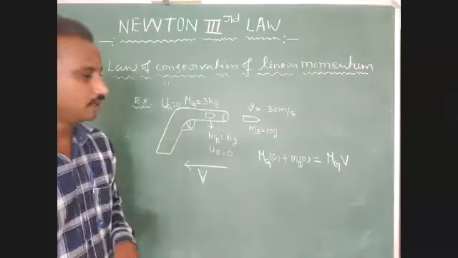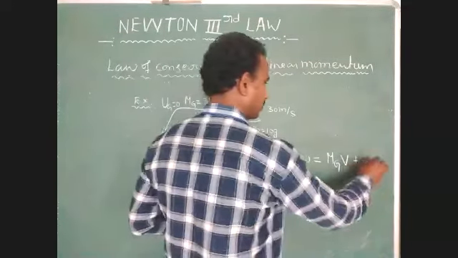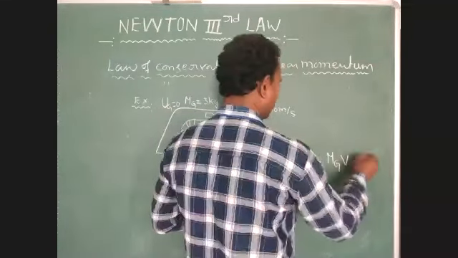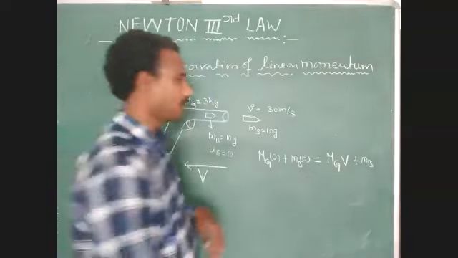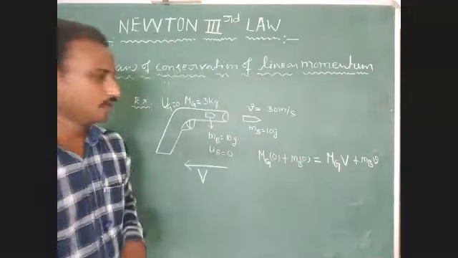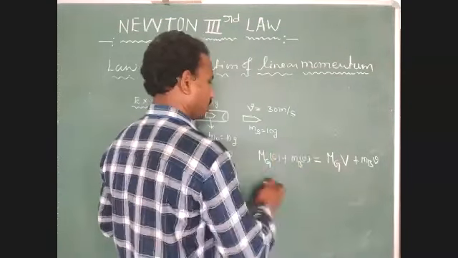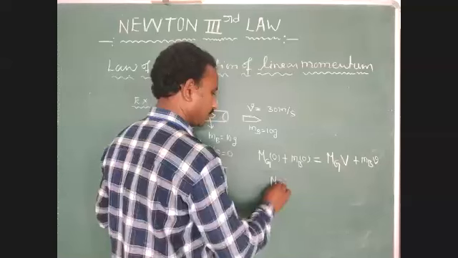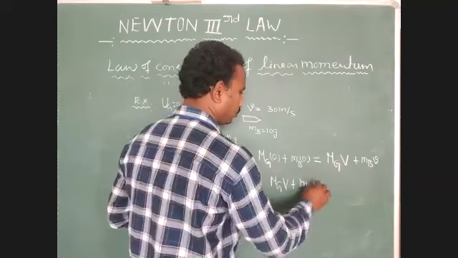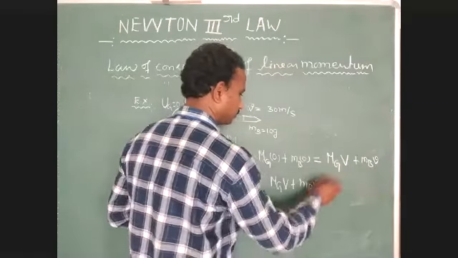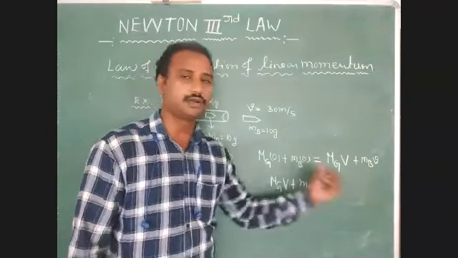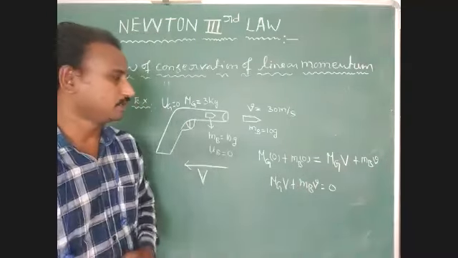Final velocity of the gun V, plus mass of the bullet mb, and the final velocity of the bullet we represent as small v. So this total value is equal to 0, right? mg V plus mb into v equals 0. Yes or no? After firing the gun, the total momentum is 0. This is the law of conservation of linear momentum.